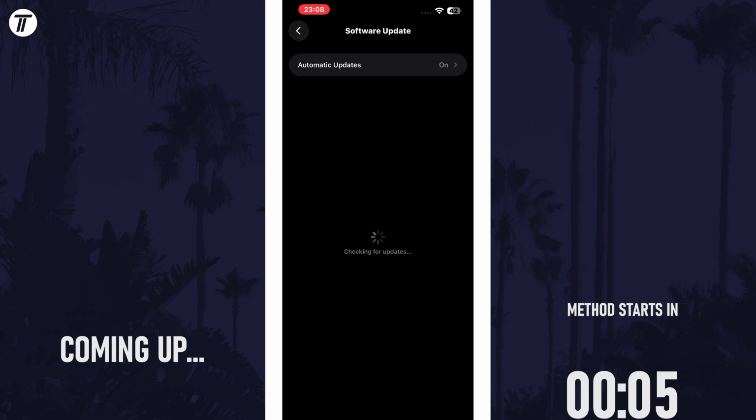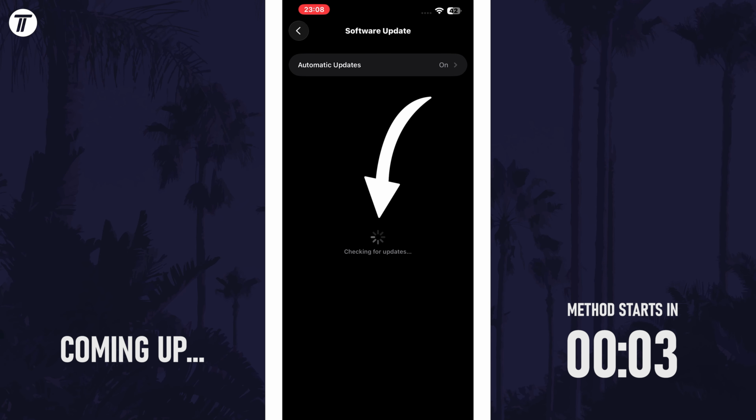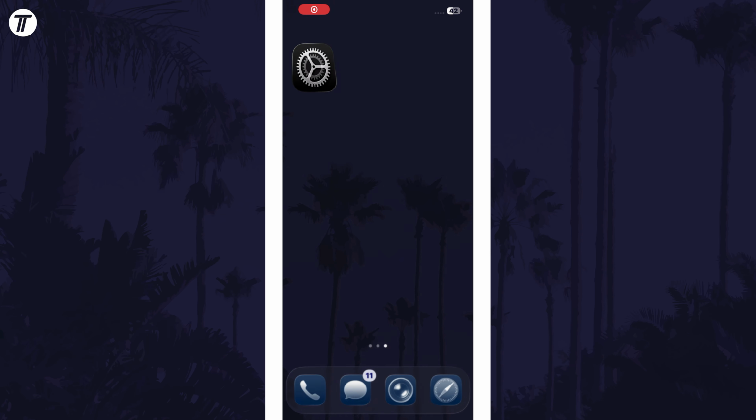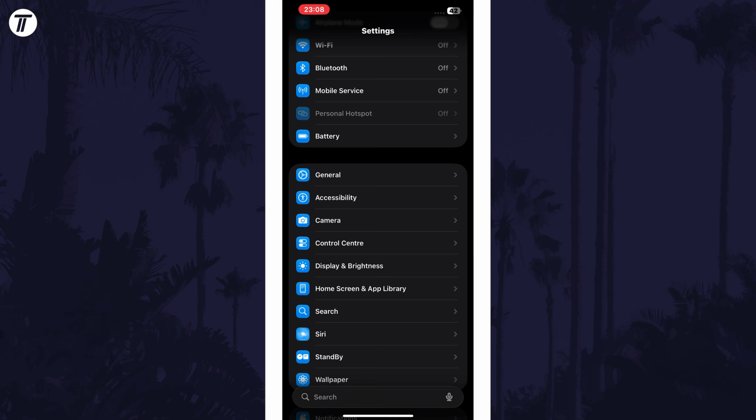In today's video, I'll show you how to get the latest version of iOS on your iPhone. Let's get into the method. First, open the main Settings app, and then choose General from the list.